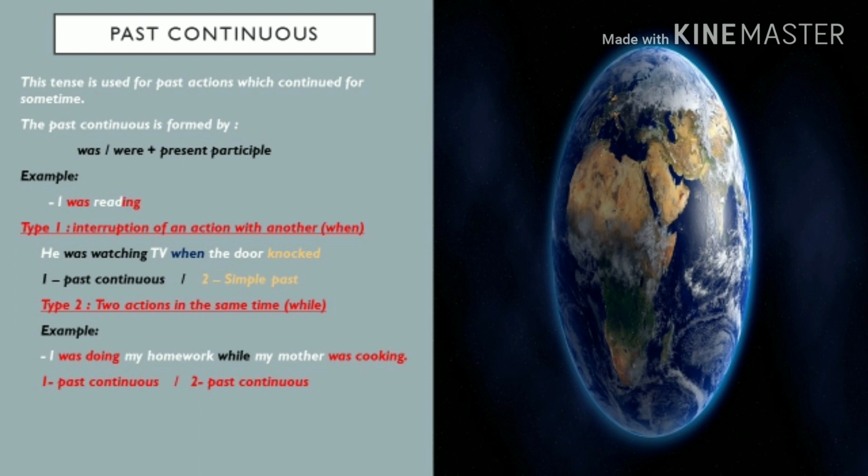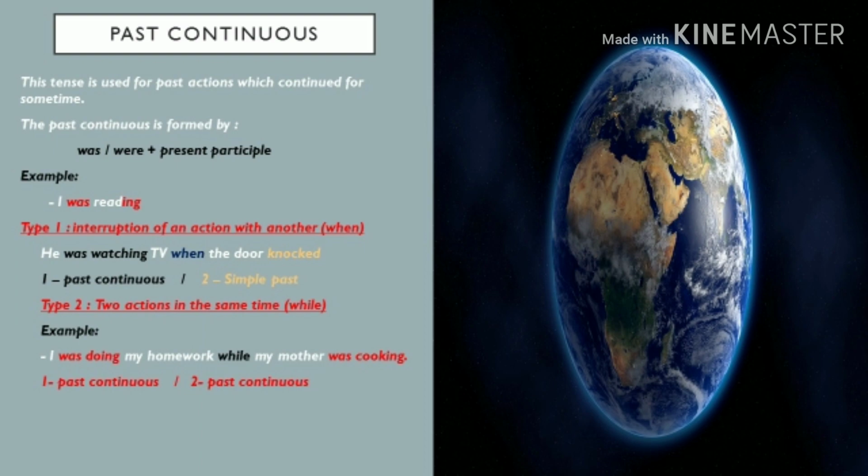Type 2, two actions at the same time. Example, I was doing my homework while my brother was cooking. In the first clause, we have past continuous, and the second one, past continuous. We don't change the tense because we have two actions at the same time. I am in the middle of doing something and my brother or my father or my mother is in the middle of doing something. We are both doing what we have to do at the same time.